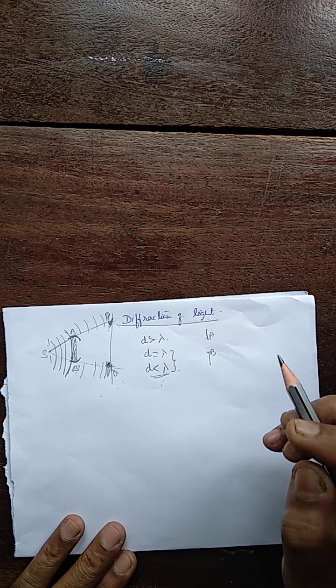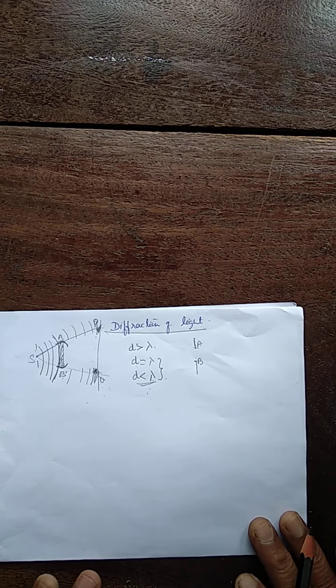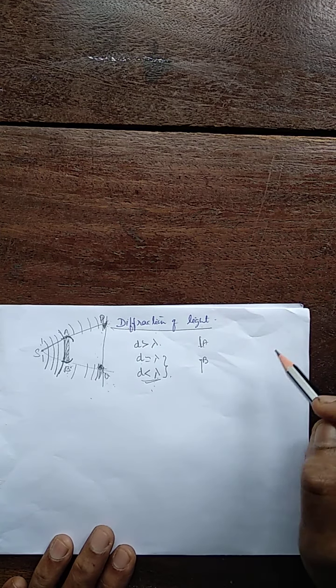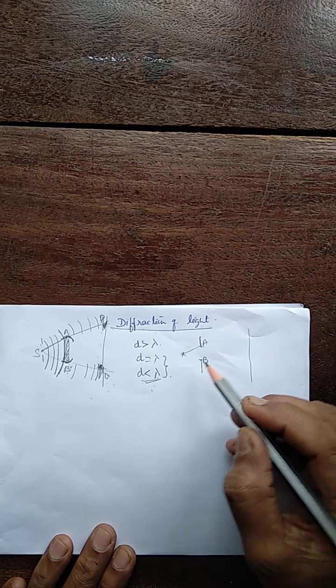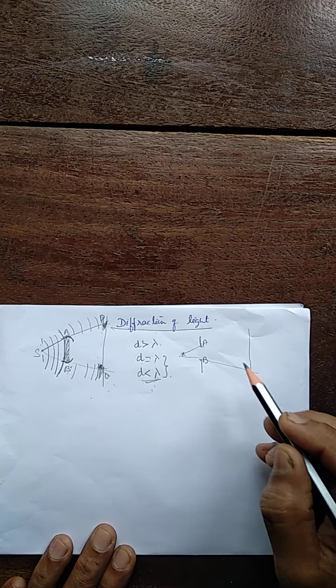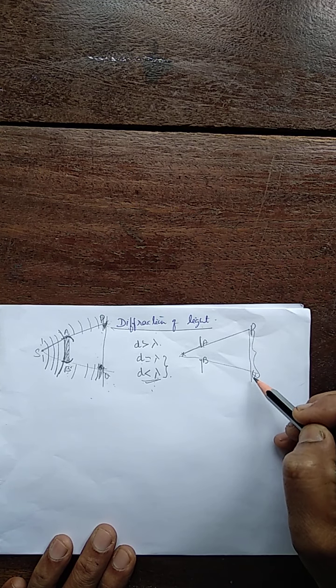Let AB be a slit, just the opening. Let the size of this opening be comparable with the wavelength of light. In this case also, suppose a screen is placed here, and here is the source of light. Light enters, and in this region PQ, it is completely illuminated.